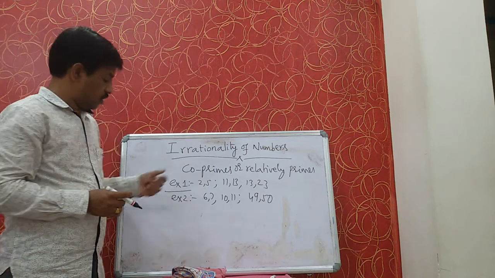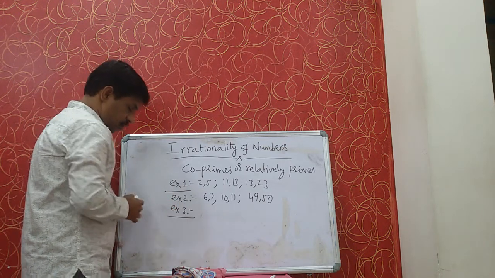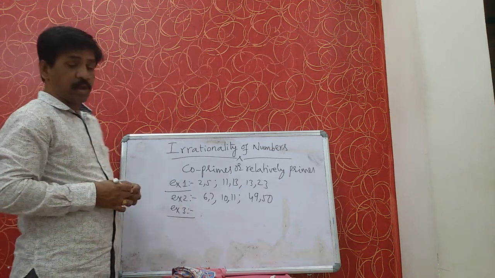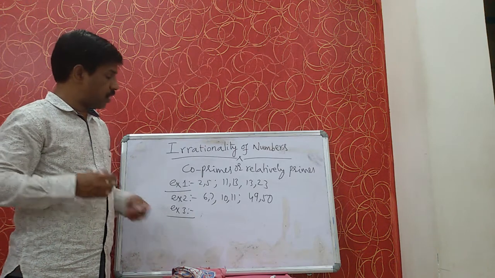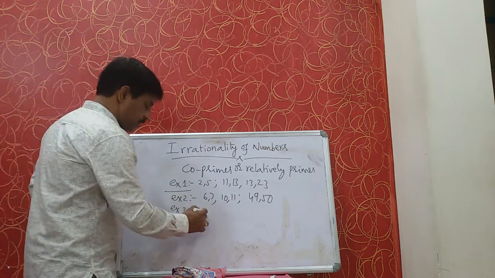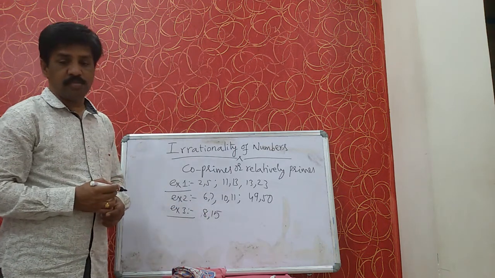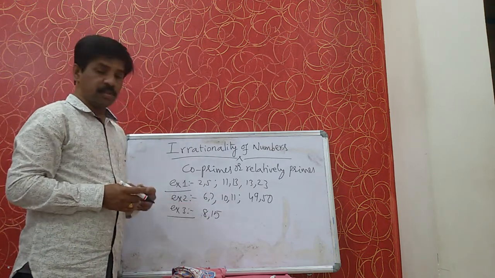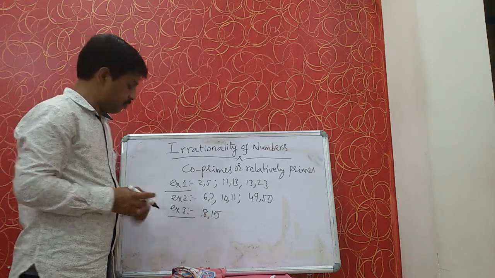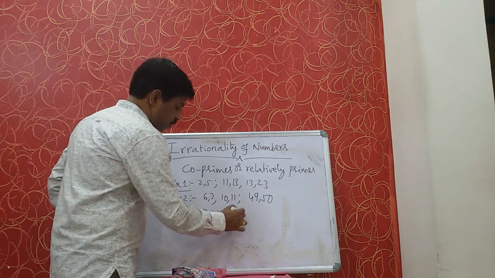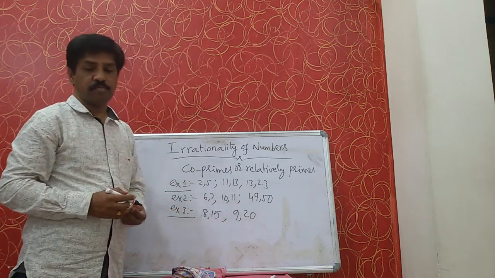And next, the third type of examples. Just now we discussed coprimes need not be prime numbers. That's why some pairs like 8, 15 are two composite numbers, but they have only 1 as common factor. That's why 8, 15, 9, 20, like this pairs are coprimes.